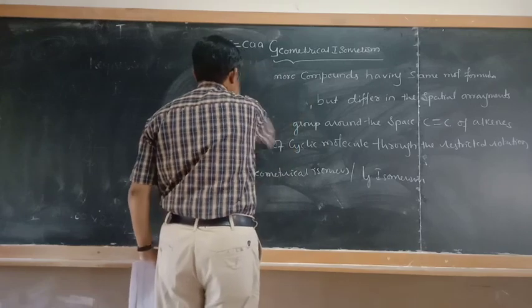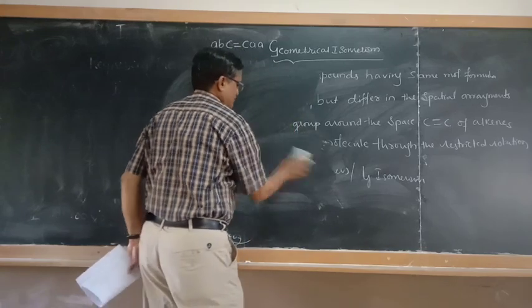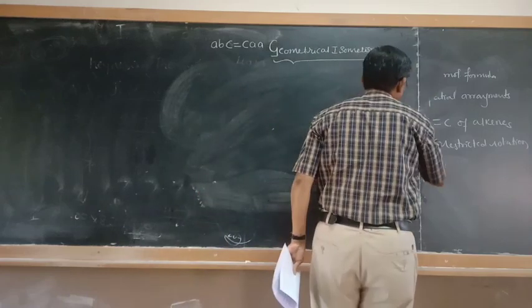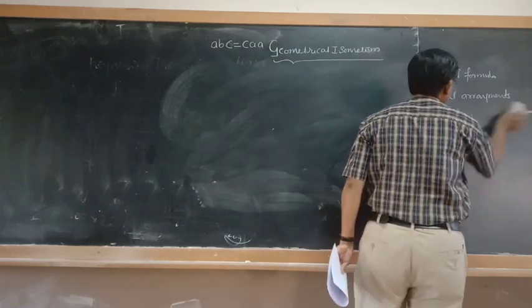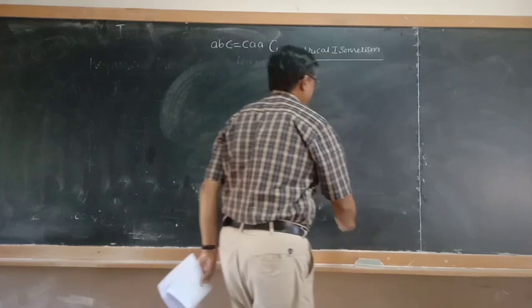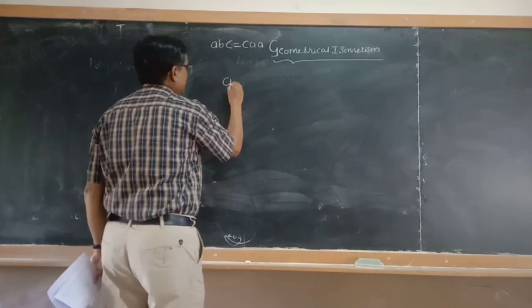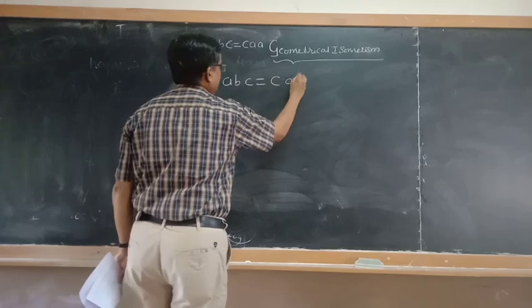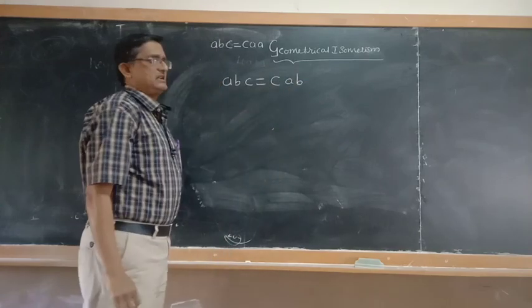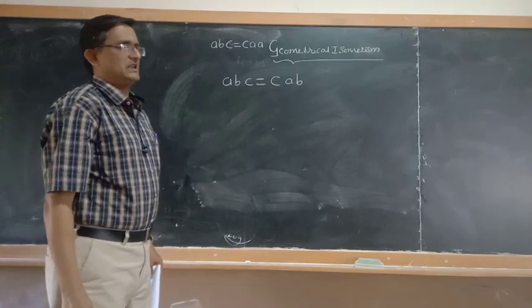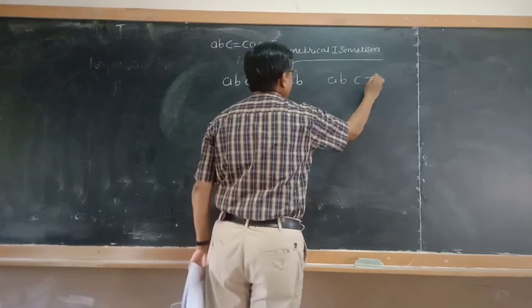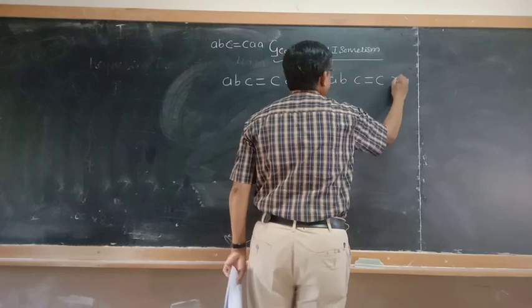As already I have told you, the compounds which are containing the formula of this type are going to exhibit geometrical isomerism. For example, you can take the compound of the type ABC double bond C of AB. This type of compounds will exhibit geometrical isomerism. Or otherwise, ABC double bond C of XY.